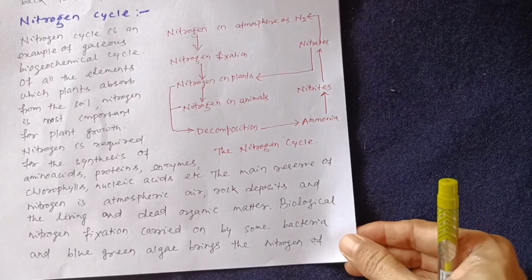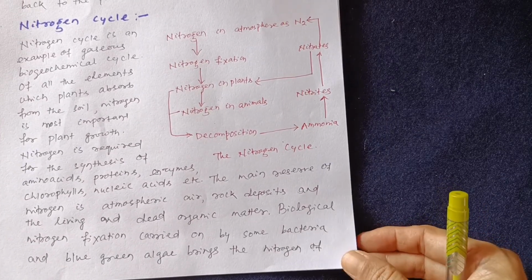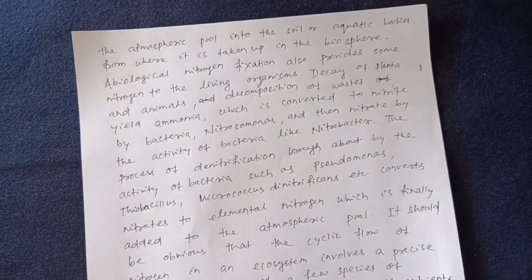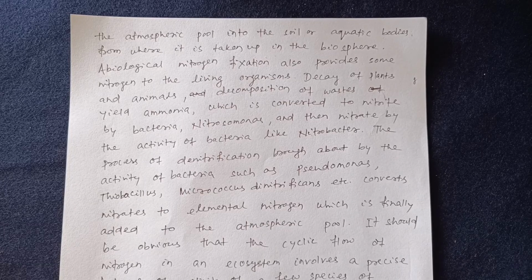Biological nitrogen fixation carried out by some bacteria and blue-green algae brings the nitrogen of the atmospheric pool into the soil or aquatic bodies, from where it is taken up in the biosphere. Abiological nitrogen fixation also provides some nitrogen to living organisms. Decay of plants and animals and decomposition of wastes yield ammonia, which is converted to nitrite by bacteria Nitrosomonas, and then nitrate by the activity of bacteria like Nitrobacter.